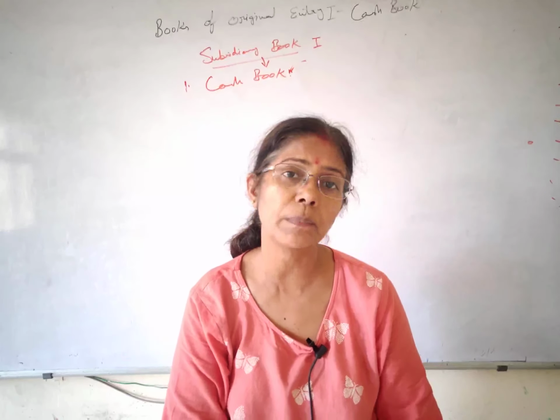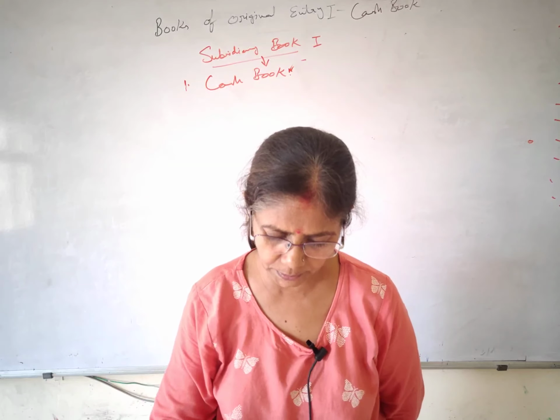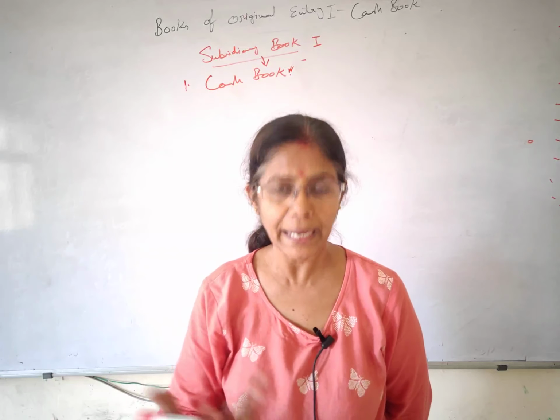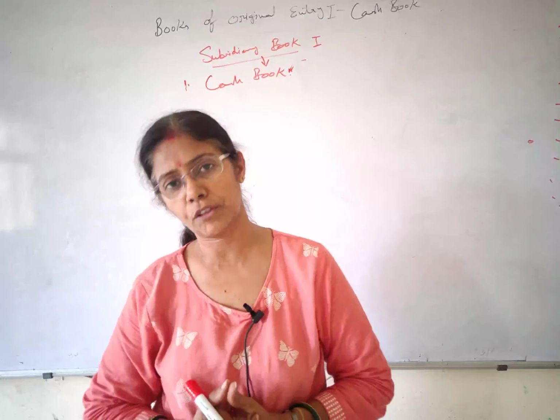Well, a little bit more you must know about this cash book, or kinds of the cash book. We have various kinds of cash book.